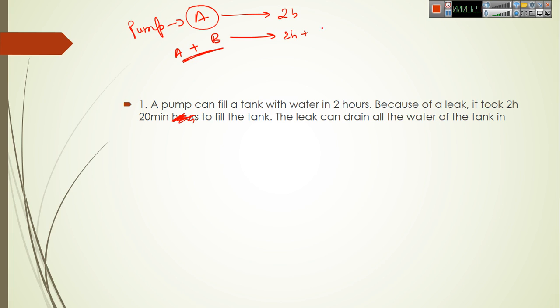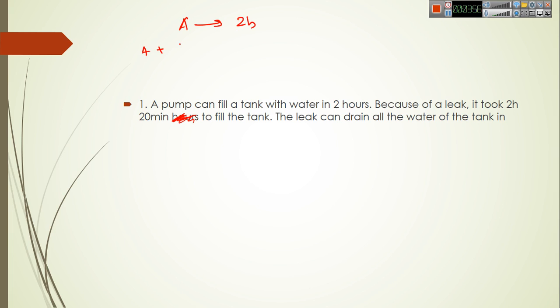2 hours plus 20 minutes: 20 minutes means 20 by 60, that is 1 by 3 hour. So what we get is 7 by 3 hour. Now we will take the LCM of the time required by A and by A plus B. A is 2 hours, A plus B is 7 by 3 hours. We will take the LCM of these two times. It will give 14.